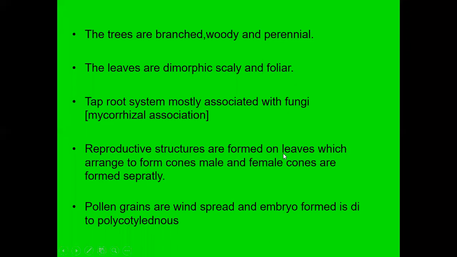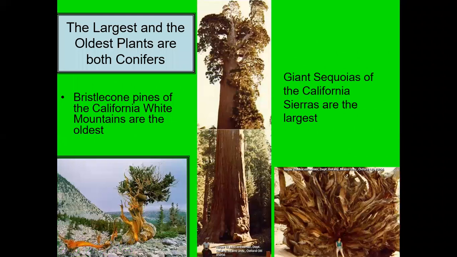Reproductive structures are formed on leaves which are arranged to form a cone, male and female cone. We already saw in yesterday's lecture the difference between the male cone and female cone, how they are formed. Okay. Pollen grains are wind spread and the embryo is formed, polycotyledonous. So this is the plant here. So you can see in the photograph here. The world's largest and oldest plants are both coniferales.